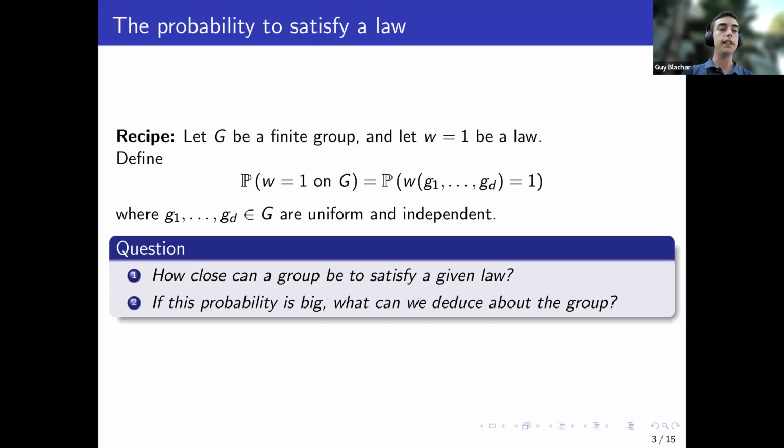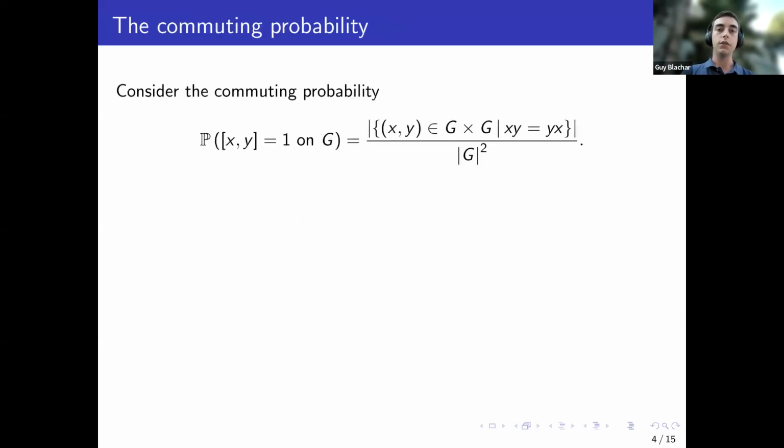So maybe we'll begin with the commuting probability. So what is the probability two elements commute? As I said, just look at all of the pairs of elements that commute with each other over the total number of pairs. And when you think about it, at first you think that, okay, if 90% of the pairs commute, then the group has to be really close to being abelian. And if, I don't know, only 10%, then it has to be far. And maybe it should somehow show how close the group is to being abelian, and we can get as close to 1 as we want.